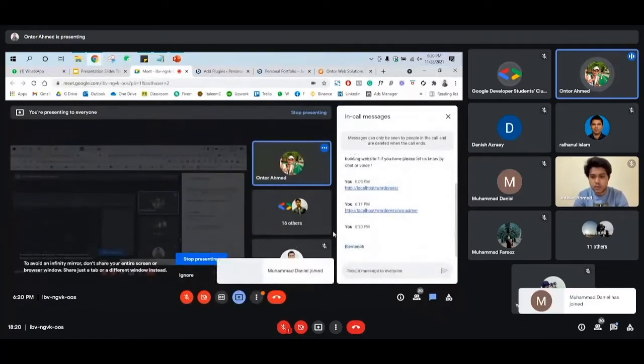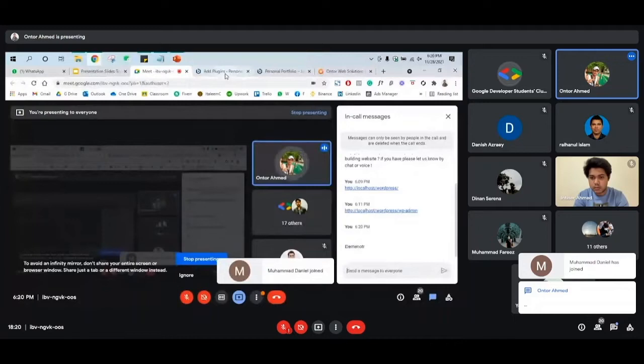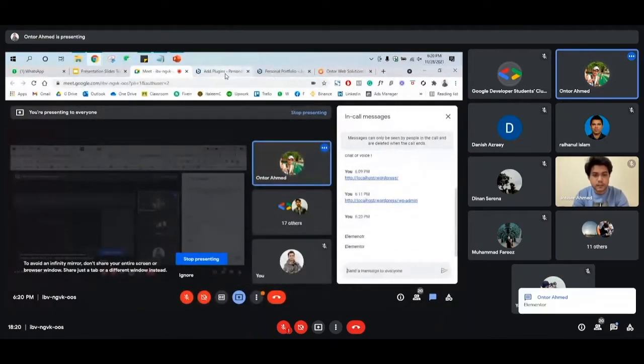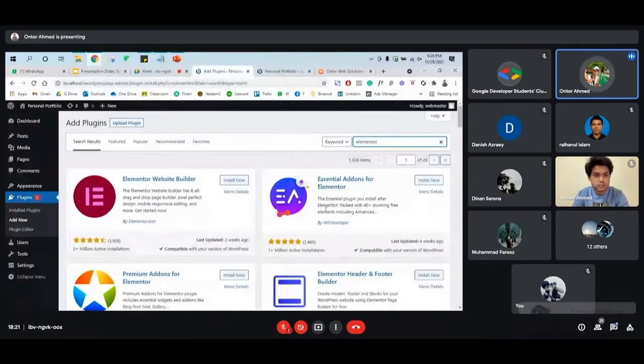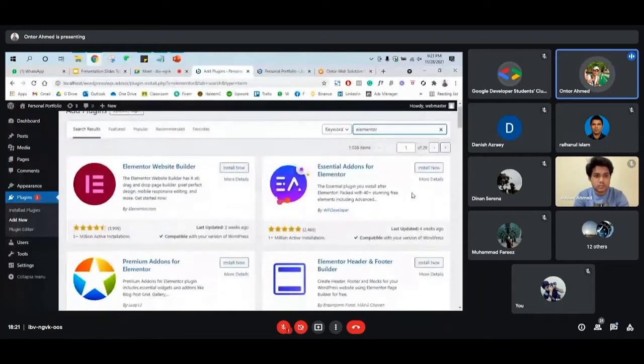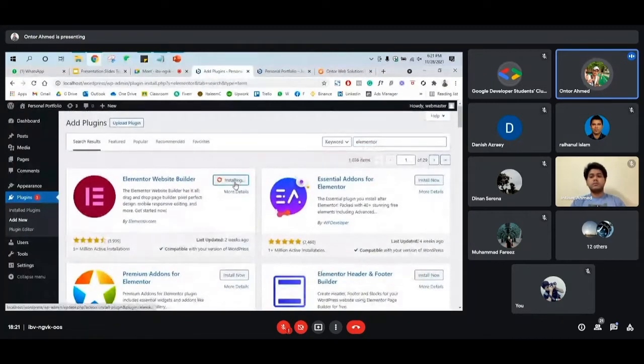So I just pasted the Elementor plugin name in the chat box. And once we search for Elementor, you will see Elementor Website Builder appear here, as well as other plugins. So we'll skip all of those and we'll install Elementor first. This is the very first time, so it could be really confusing, but it's really super easy once you start with this.